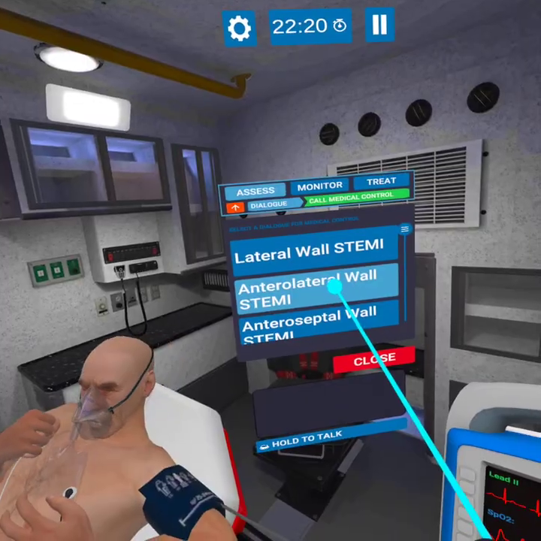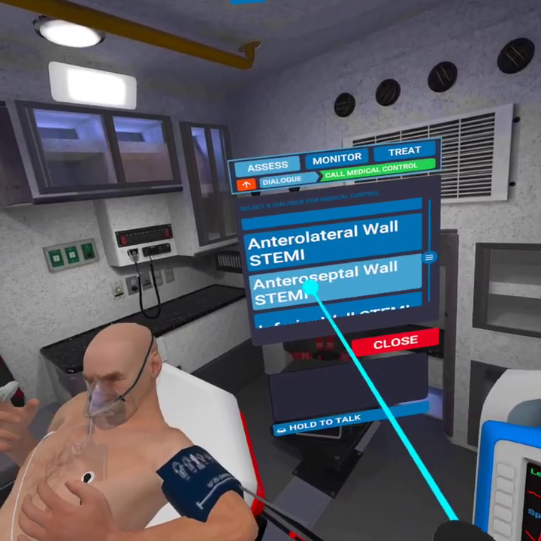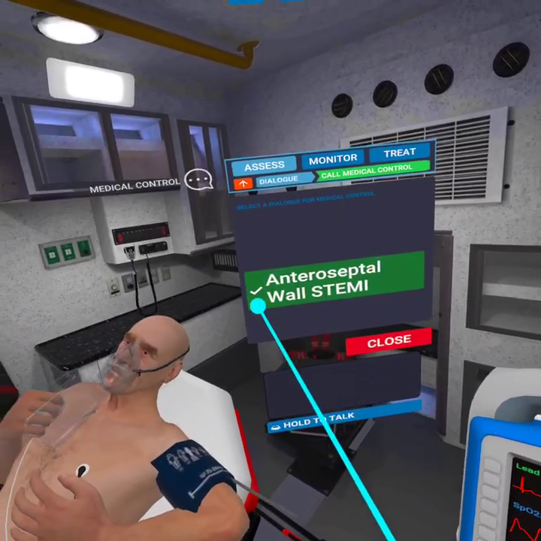So another in-game quiz here. We'll go with this anterior septal wall STEMI.